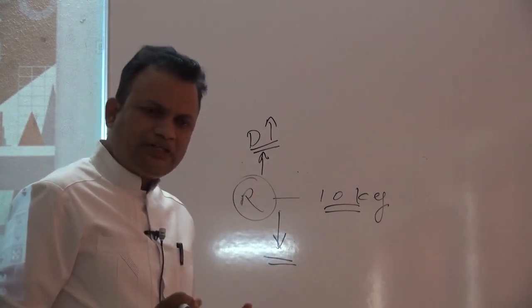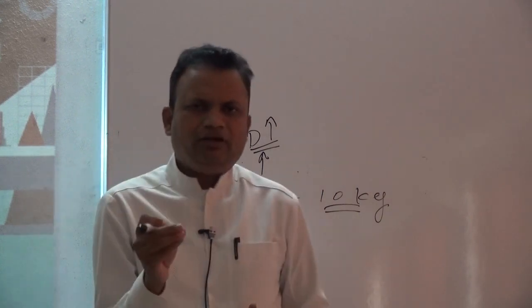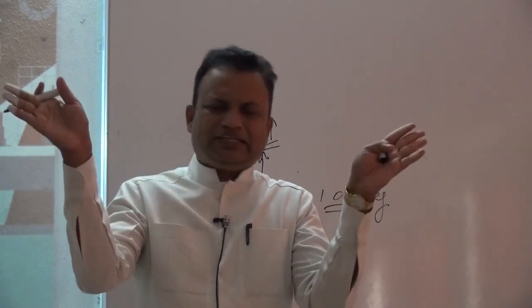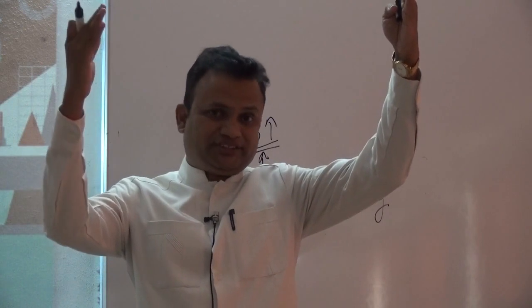Why? Because expectations regarding changes in price level change the psychology of the customers. If they expect there will be a rise, current demand rises.